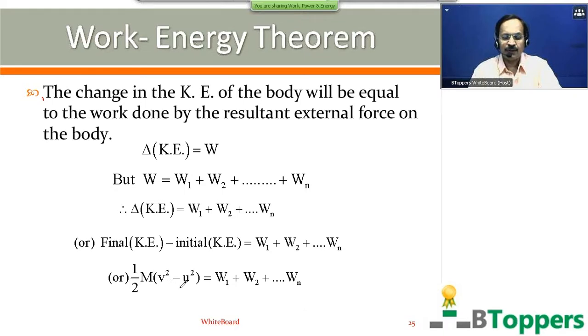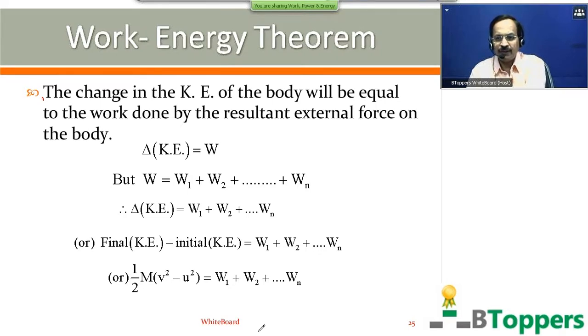Here of course it is understood that u is the magnitude of the initial velocity of the body and v is the magnitude of the final velocity of the body. Come on, copy down this. In case you need more time to copy the notes, you can pause and take your time.